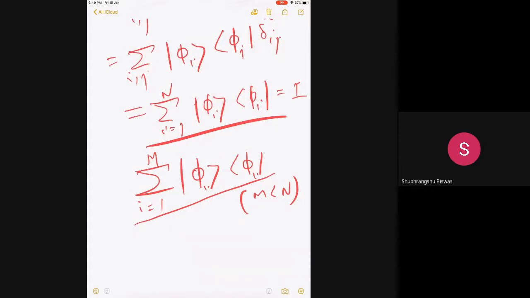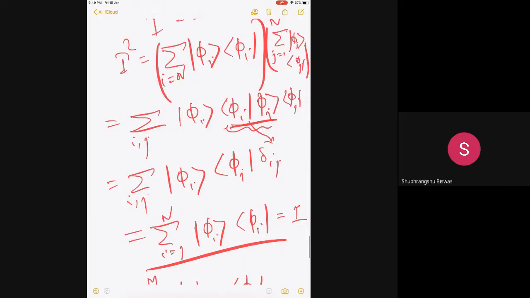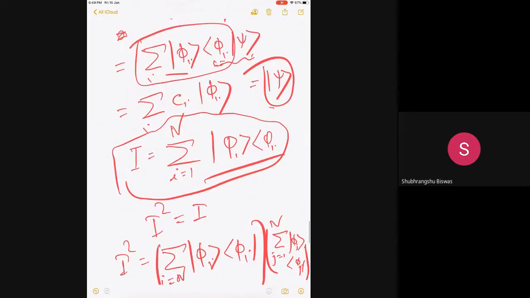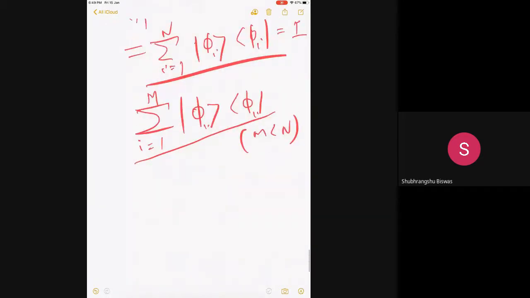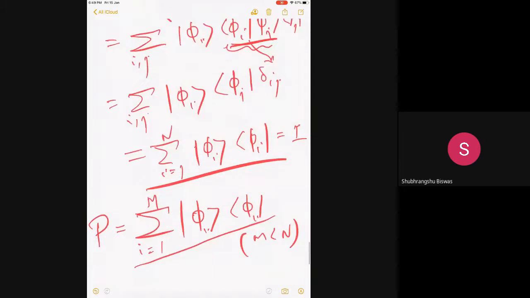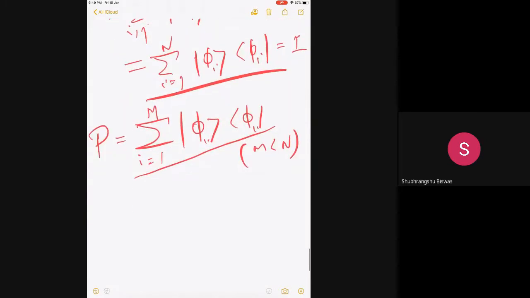So this will not be identity, because in identity I had to sum over all, and only then do I get back the sum of c_i phi_i, which gives psi. So this is not identity, but I call it some operator P. Now, I can apply the same technique and show that P squared is also equal to P, which is not trivial, because this is not identity.